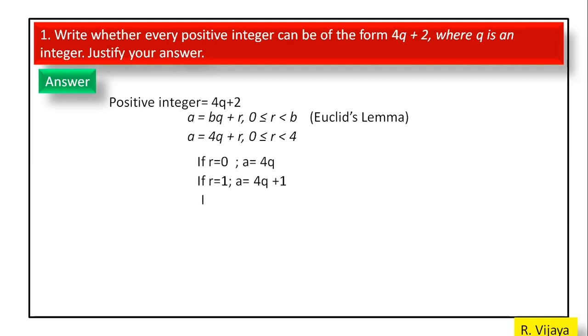If r is equal to 0, 1, 2, 3, we get 4q, 4q plus 1, 4q plus 2, 4q plus 3 respectively. So every integer has the form 4q, 4q plus 1, 4q plus 2, 4q plus 3, not only the form 4q plus 2. So the answer is no.